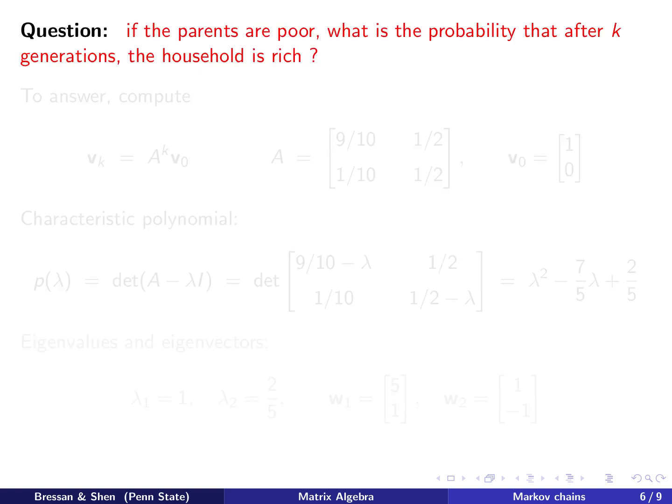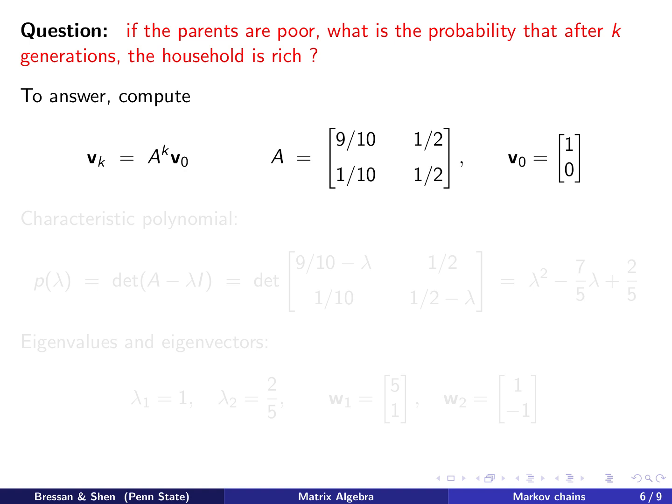So we are interested in the following question: if the parents are poor at generation K equals 0, what is the probability after K generations that the household is rich? So we know we need to compute the powers of the matrix, because V of K equals A to the power K times V of 0.